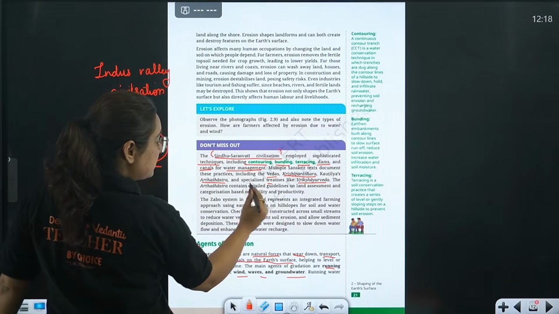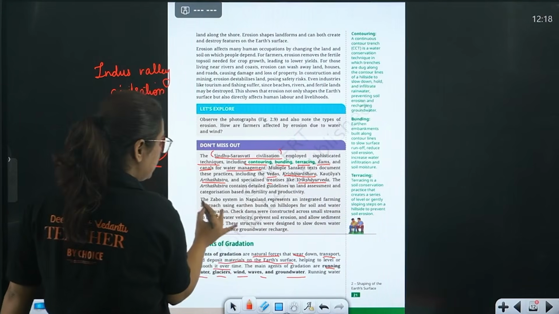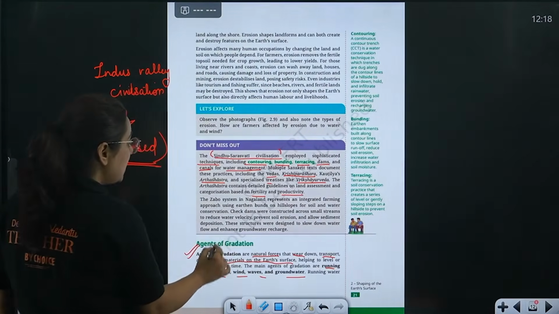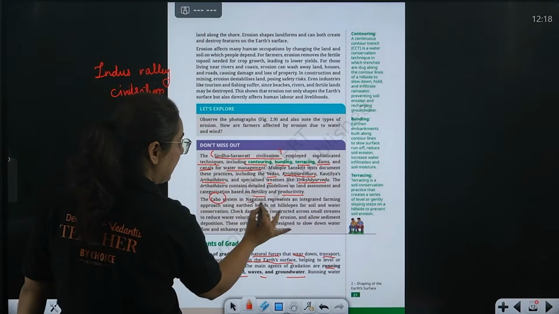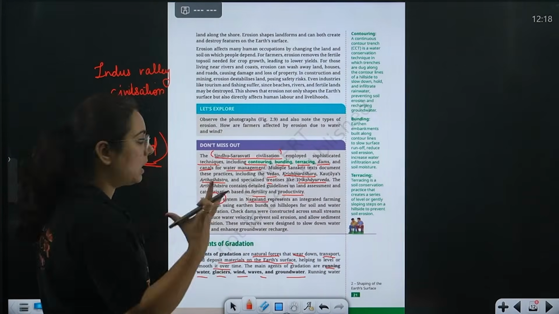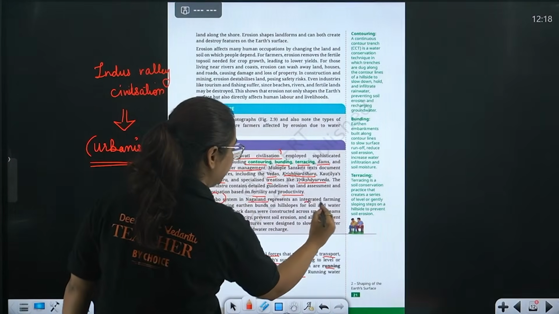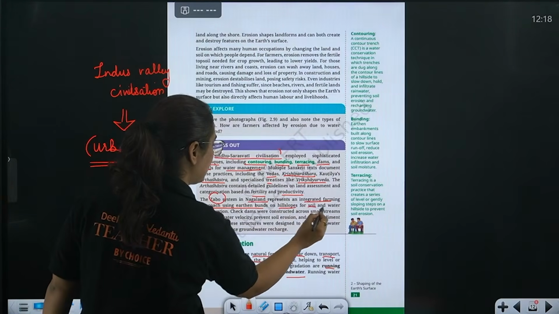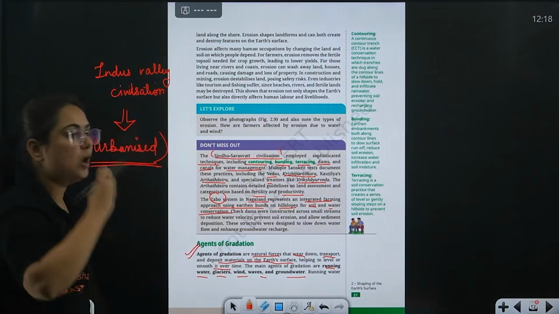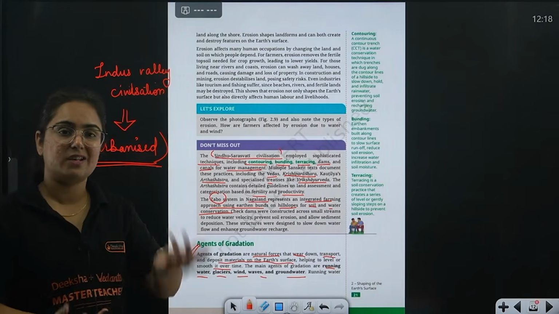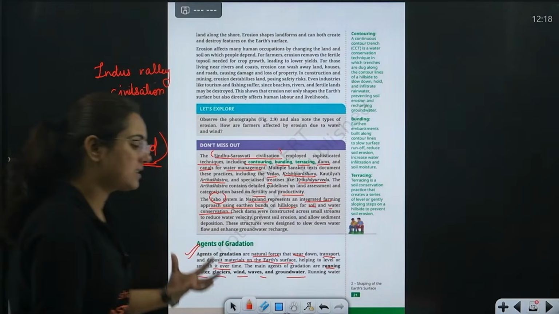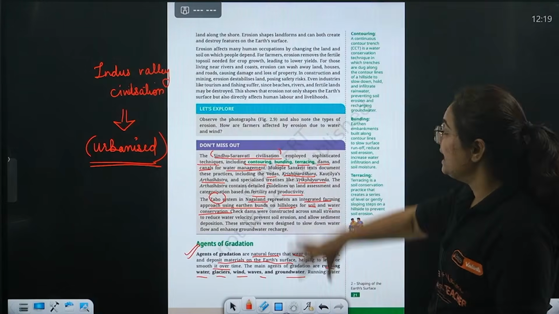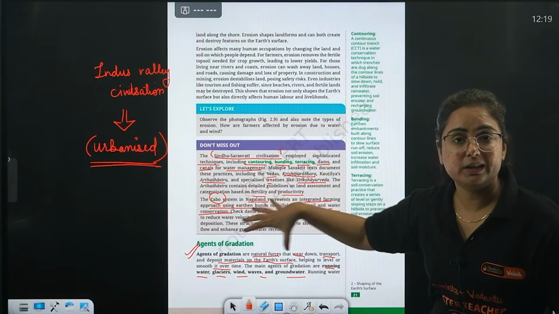The Arthashastra contained detailed guidelines on land assessment and categorization based on fertility and productivity. The Zabo system in Nagaland, which is also a local system, represents an integrated farming approach using earthen bunds on hill slopes for soil and water conservation. So beta, the terminologies which we study right now, terrace farming, contour plowing, etc., are not modern techniques. They are referred to in our ancient texts, where all the details are given.